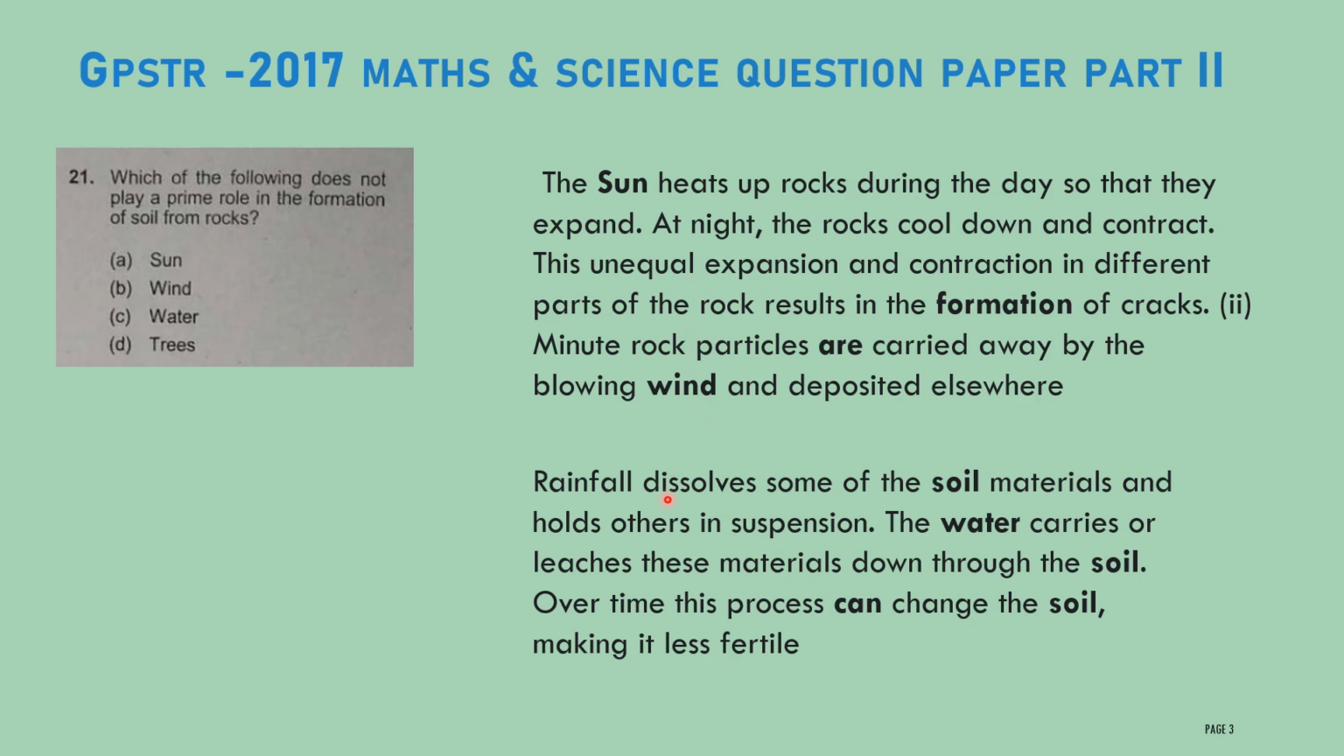All these three, sun, wind and water, help in the formation of soil from the rocks. But here, the tree will not play any role. It will not play any primary role in the formation of soil from the rocks. Therefore, the answer for this question is tree.